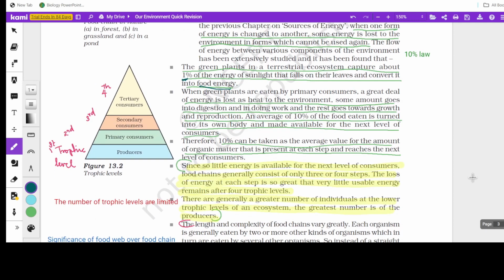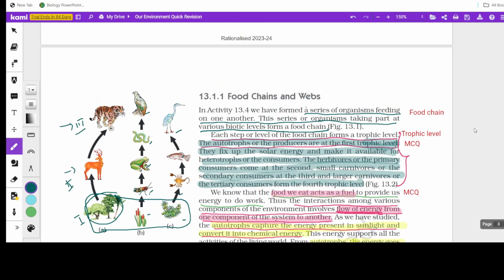In that case, 10% can be taken as the average value for the amount of organic matter that is present at each step and reaches the next level. Since so little energy is available for the next level of consumers, food chains generally consist of only 3 or 4 steps. That's why we say that food chains have very few trophic levels. Here in this food chain they have shown 5. Nowhere does it go more than that.